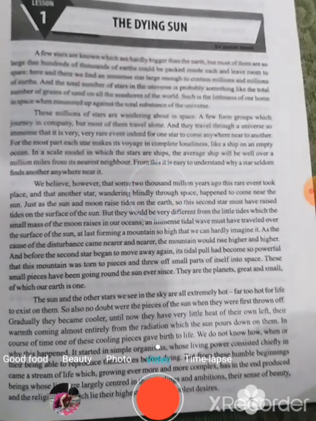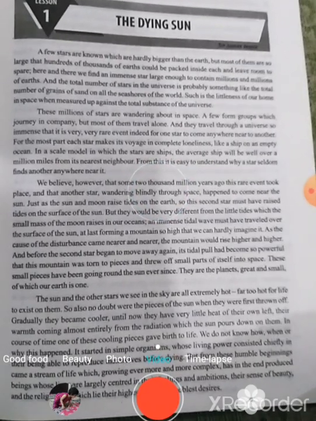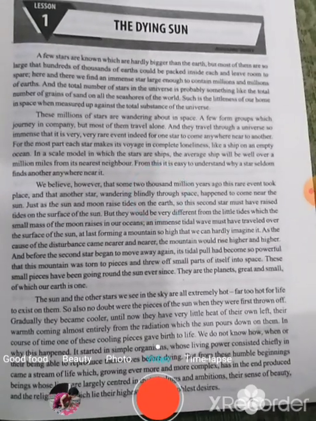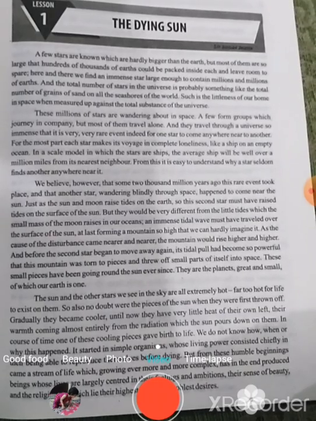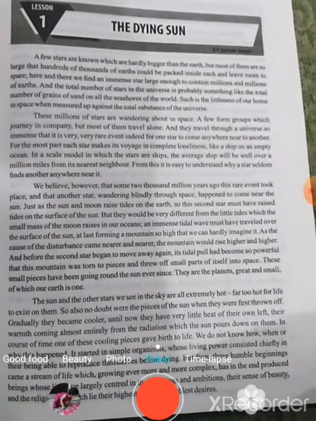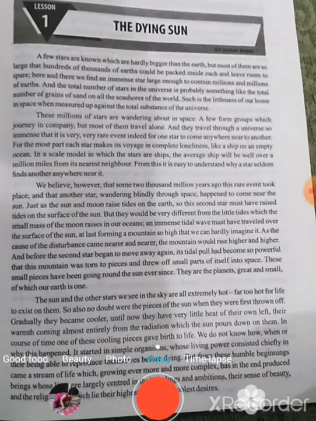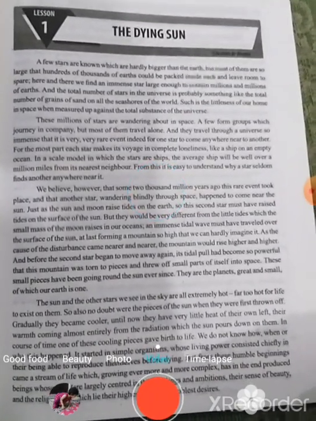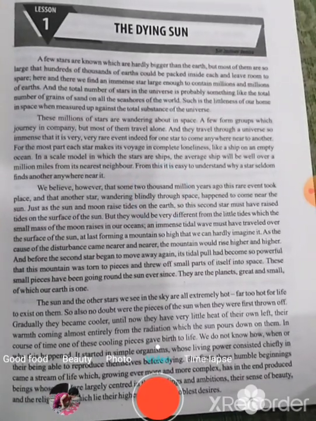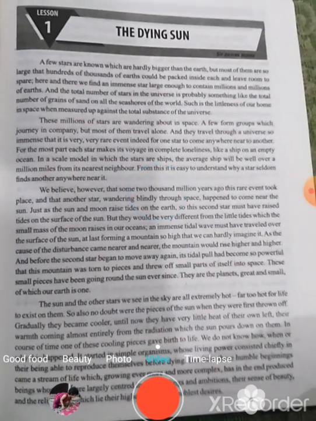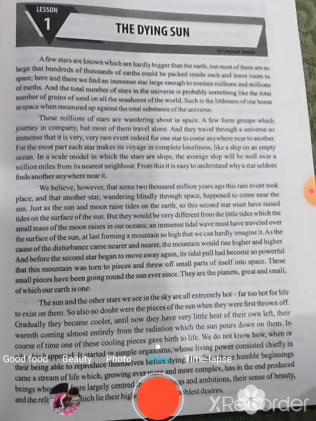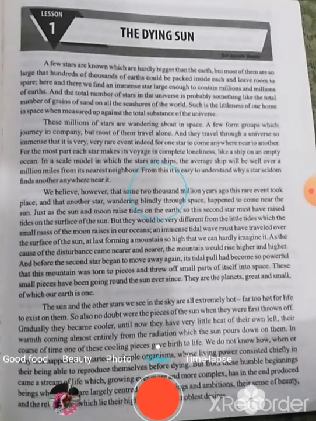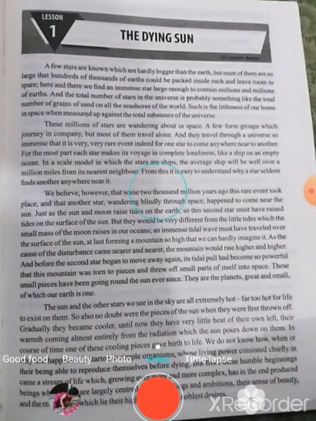So he says because of the other star being near to the sun, the other star must have raised some tidal waves on the surface of the sun, at last forming a mountain. And he says as the star is so big, the mass of the tidal waves which it formed on the surface of the sun must have become like a mountain, so high that we can hardly imagine it, that it would be so high, a mountain of tidal waves, that we cannot imagine it.